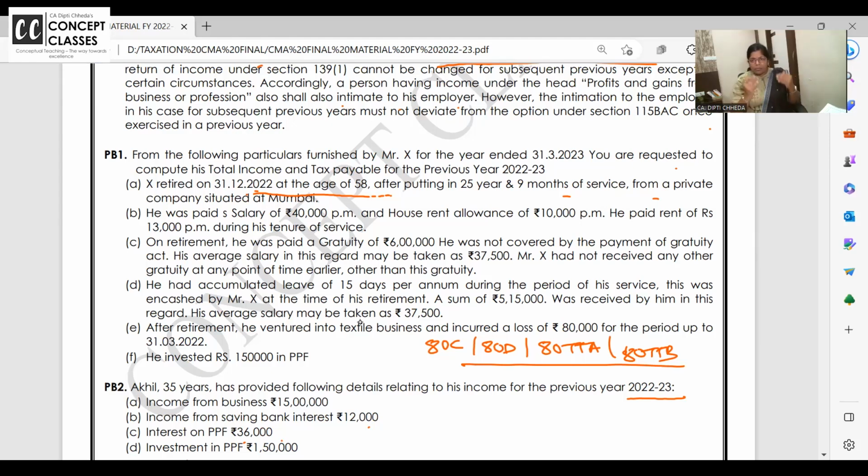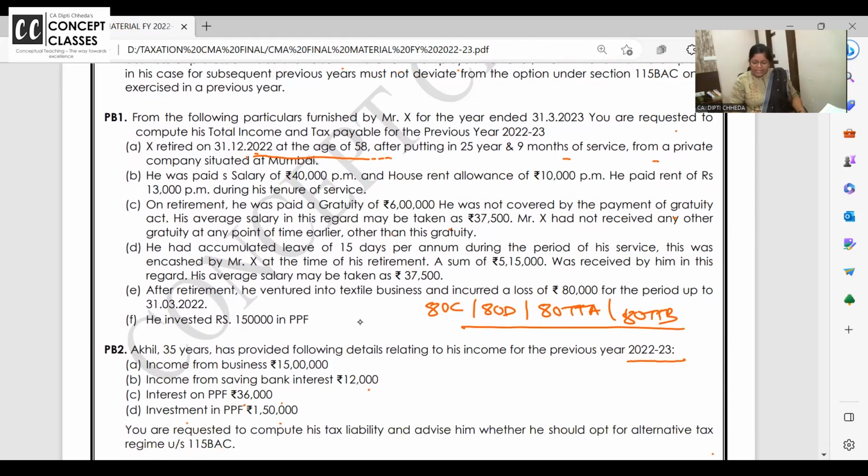But I've just picked up the problem for calculation of the tax. On retirement, he was paid gratuity and he was not covered under the Gratuity Act. Then the average salary of the last 10 months, the actual gratuity received, and the government limit of 20 lakhs, whichever is least. Leave salary also, like that, they have received.